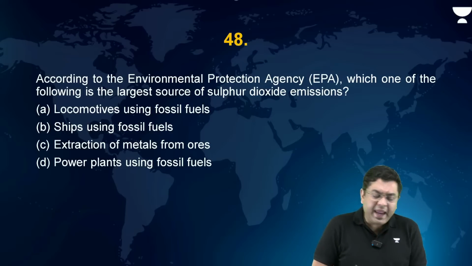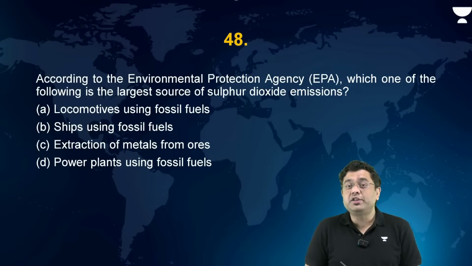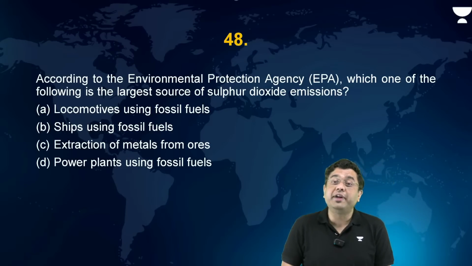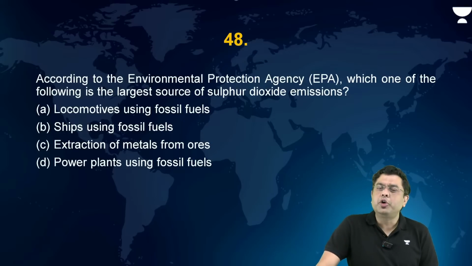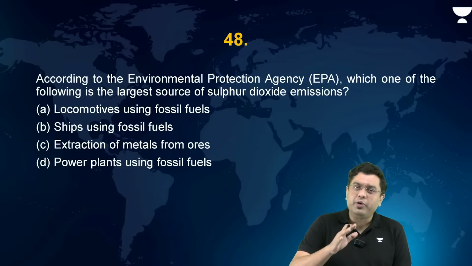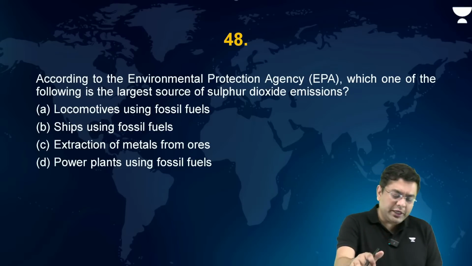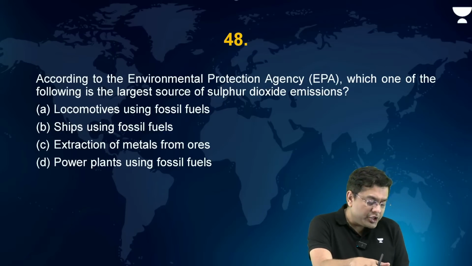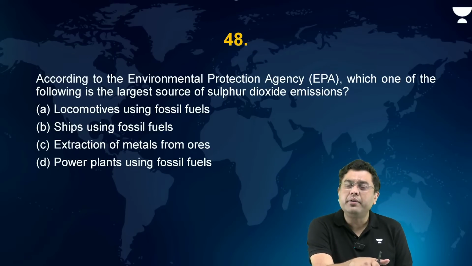According to the EPA, which one of the following is the largest source of sulfur dioxide emission? Locomotives using fossil fuel, ships using fossil fuel, extraction of metal from ores, power plants using fossil fuels. Now here, let's suppose you are getting confused between locomotives, ships, or power plants.